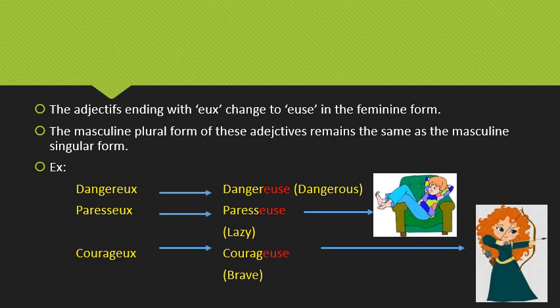Similarly, the next one, paresseux, means lazy. It changes to paresseuse. Same way, courageux changes to courageuse, meaning brave. Also, in these adjectives, the masculine plural form remains the same as the masculine singular form. That is, we do not put S, it ends in the same way as in the masculine singular form.